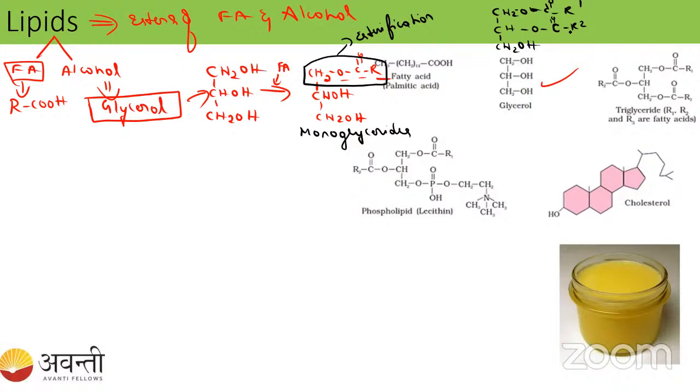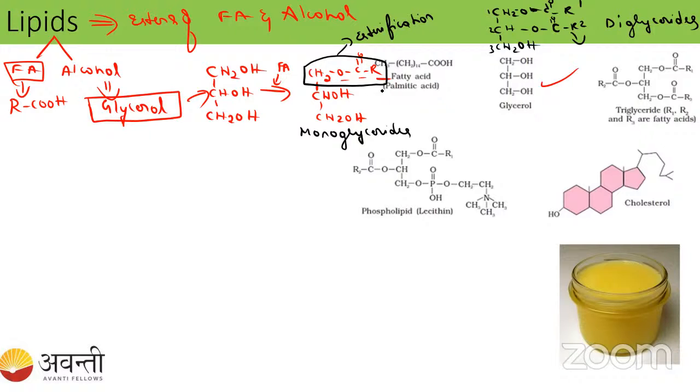CH2OH. So what can I call it as? This is the carbon 1, this is the carbon 2, this is the carbon 3, right? So now can I call it as a diglyceride? Diglycerides. Glycerides. Okay, student? 2 here. When 2 fatty acids are esterified here, we will call it as a diglyceride.